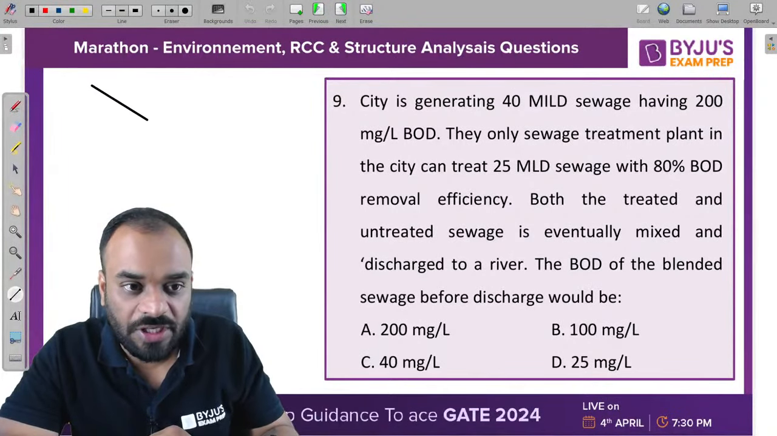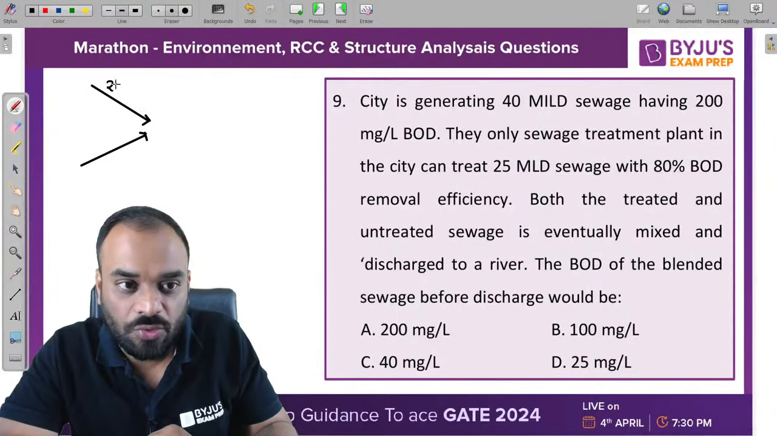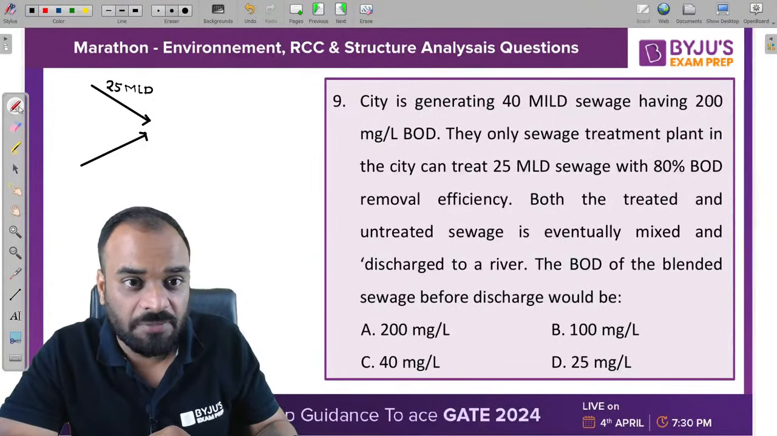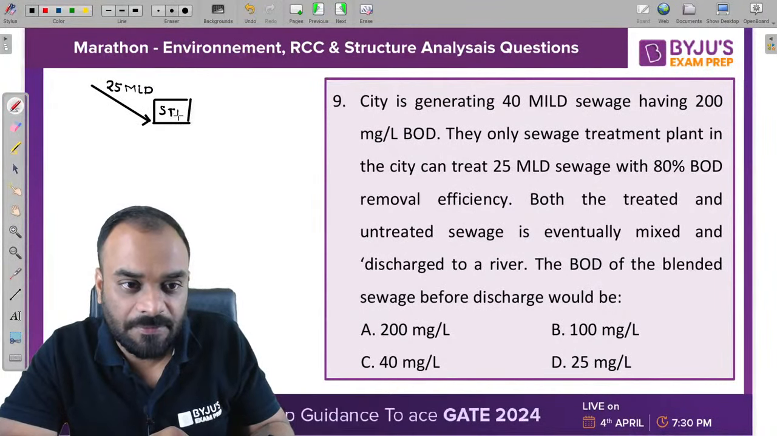So out of 40 mld, there are two discharges which are separated. One is 25 mld which can be treated in a treatment plant. Okay, this is basically the STP.